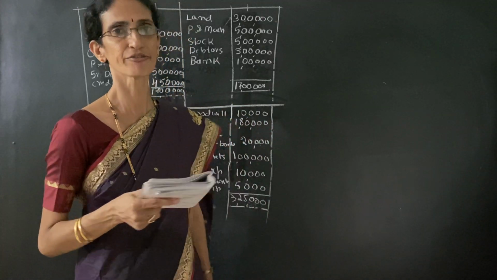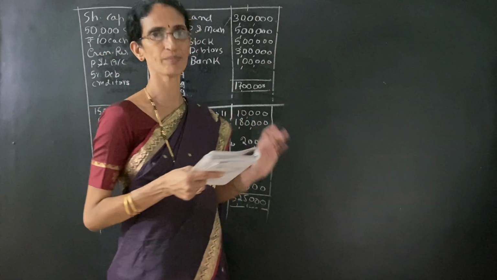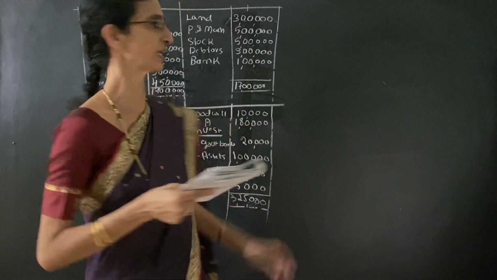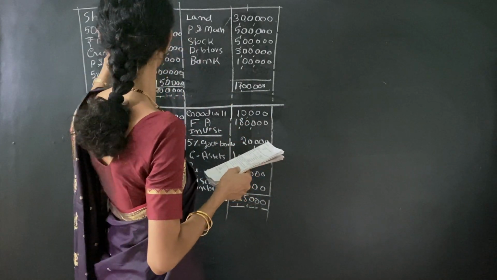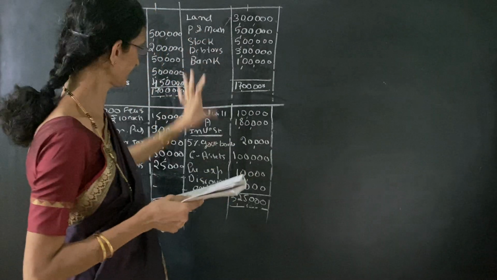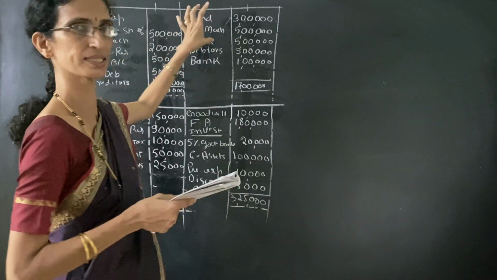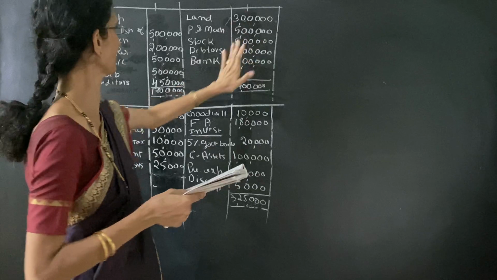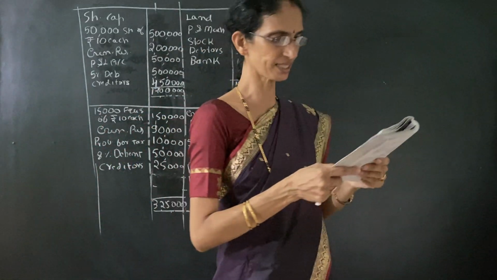Now I am taking financial accounting of final year BCom, and that is valuation of goodwill. The problem is given like this. This is the first problem. This is the second problem. So first we can see the first problem. This is the balance sheet given and the adjustment is like this.